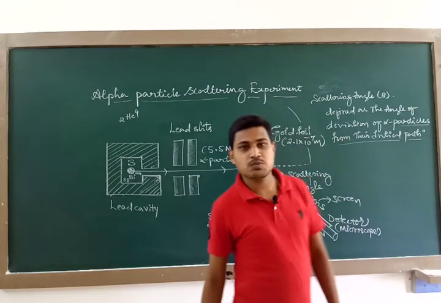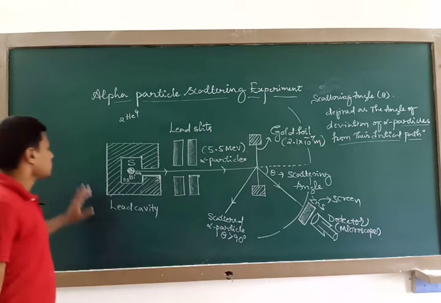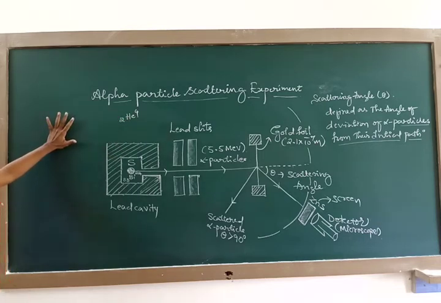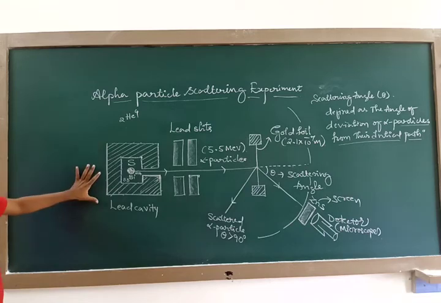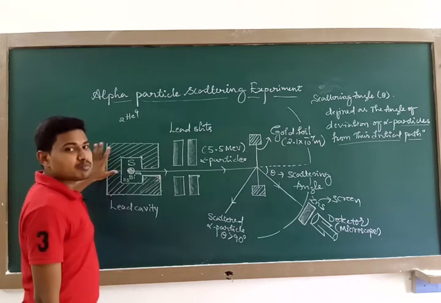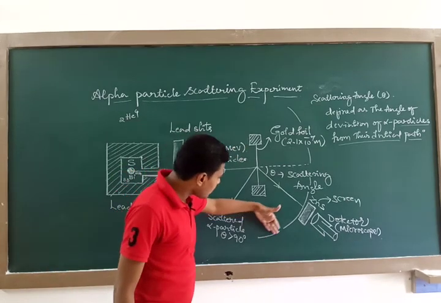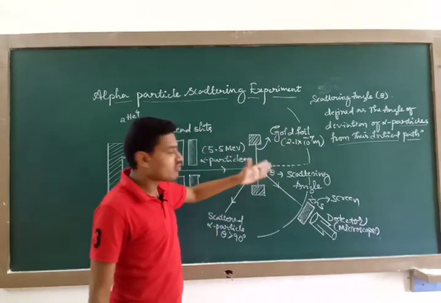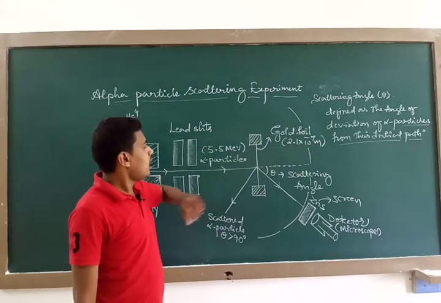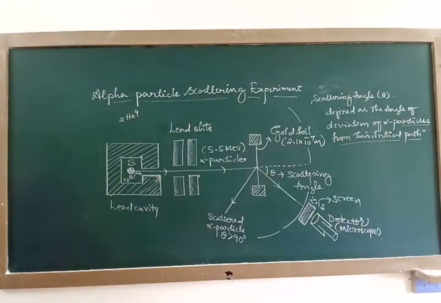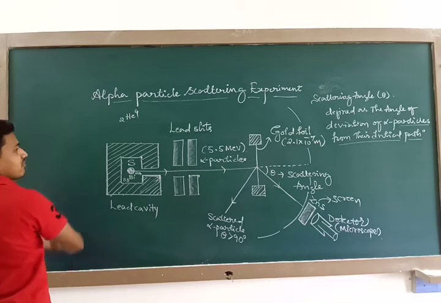Now the graph was plotted by Geiger and Marsden. Actually, Rutherford carried out this experiment with Geiger and Marsden. Geiger and Marsden studied this experiment on the suggestion of Rutherford, and then they calculated the number of alpha particles scattered for different scattering angles theta, and then they plotted one graph. That graph I would like to plot right now. You can go through that graph.